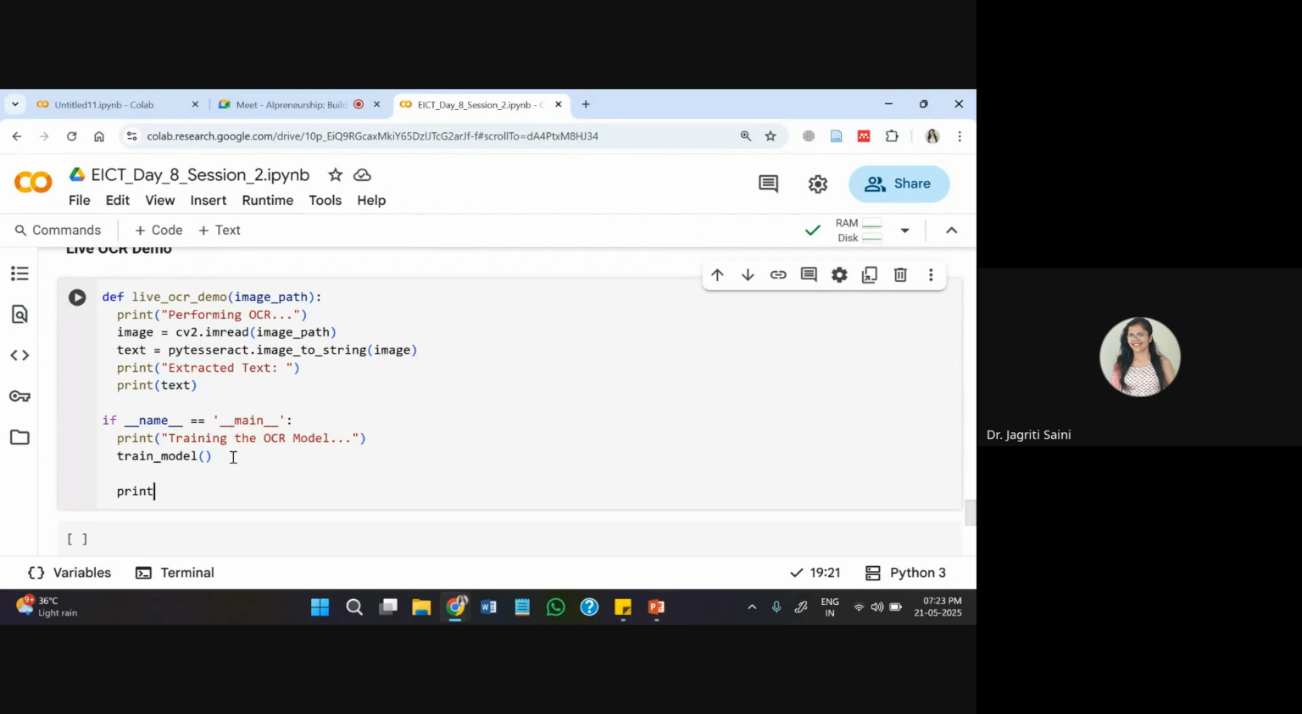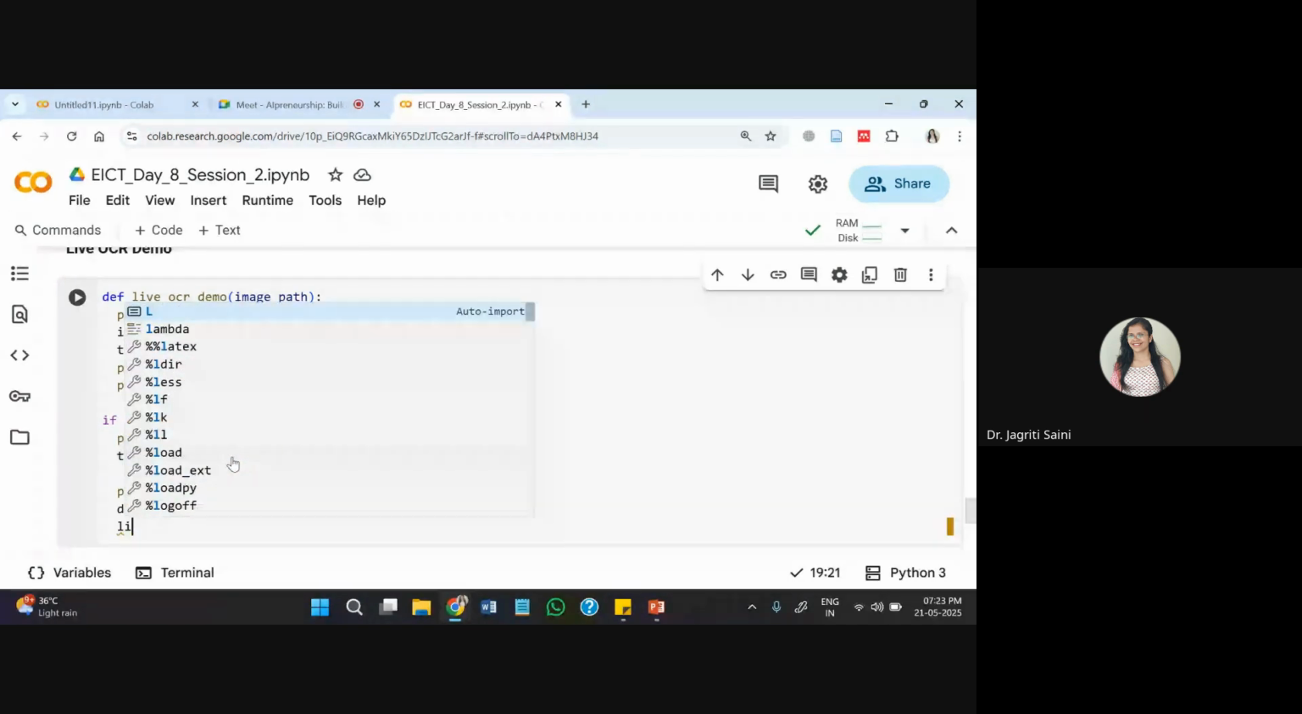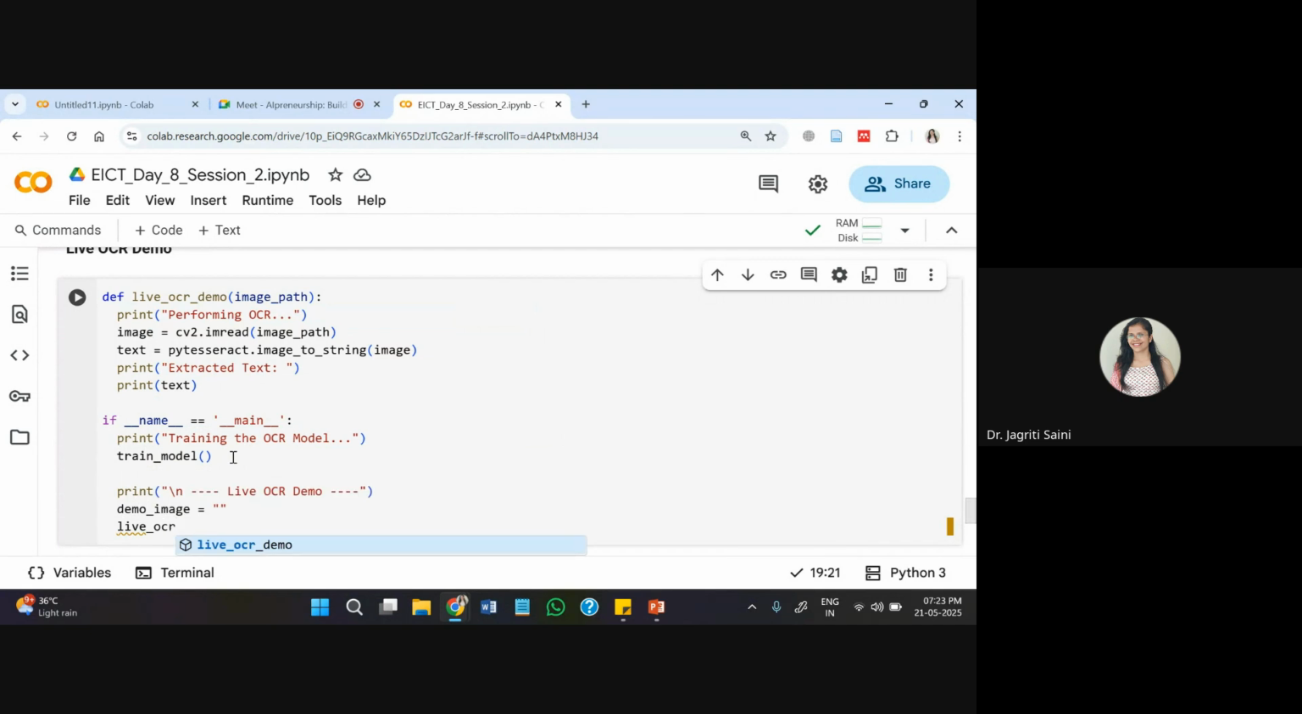And within this, I'll use my print sequence now. So on a new line, I'll print live OCR demo so that we can identify the information easily. Demo image path we will insert here. Whatever demo image we want to check, that path we will insert here. And then the live OCR demo function that I have created recently, I'll call in the main function now. And inside this, I'll pass the demo image whose address I'll have here.